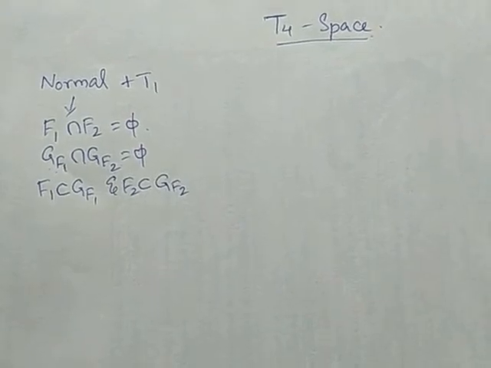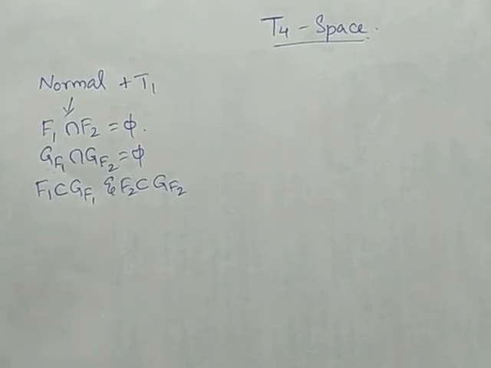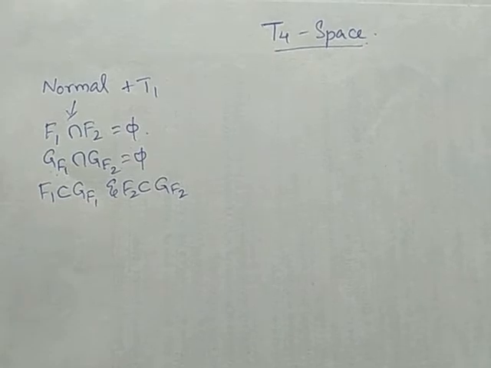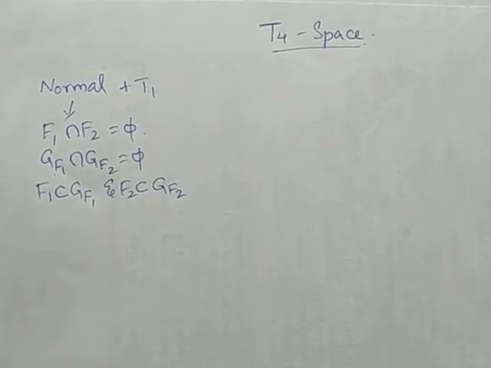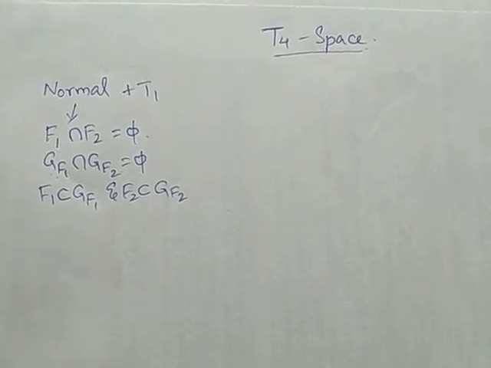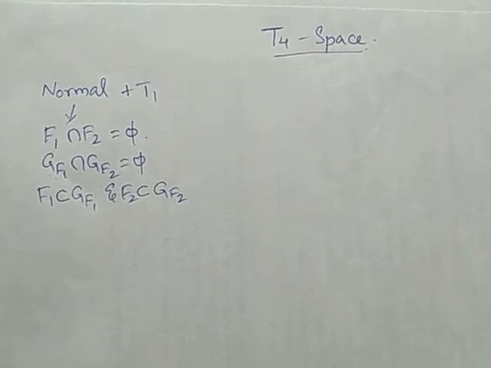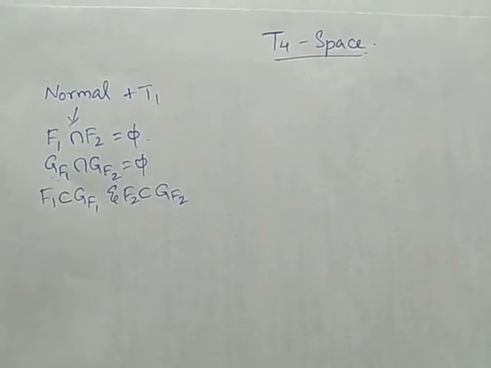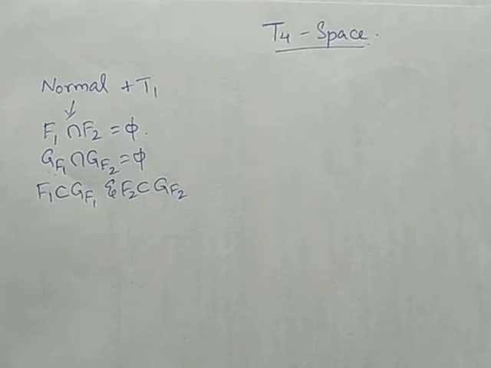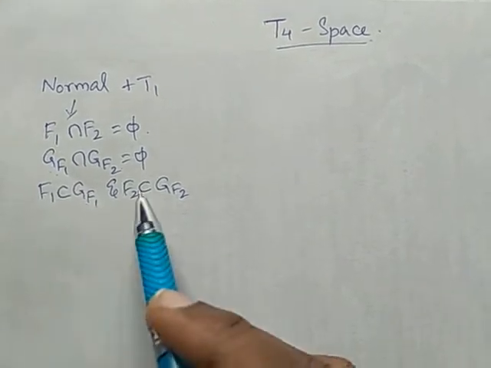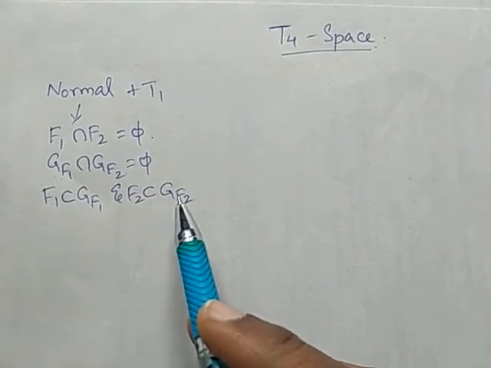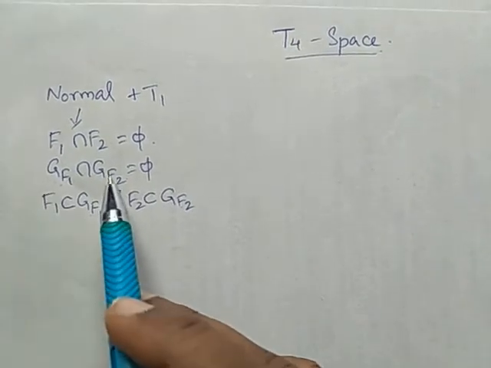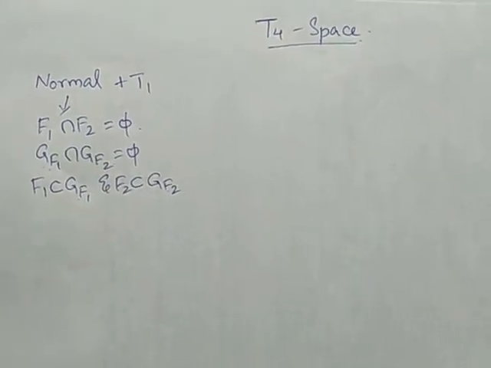So what is normal space? For two disjoint closed sets F1 and F2 in the topological space (X, tau), there should exist two open sets G and H such that F1 is a subset of G and F2 is a subset of H. G intersection H should be the null set.